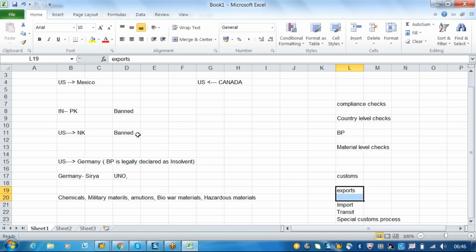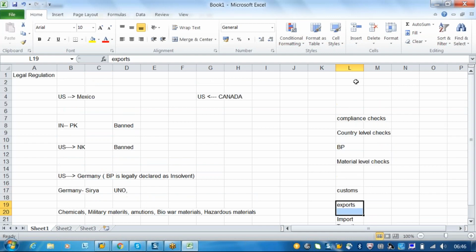That is controlled in the GTS via the legal regulation. Legal regulation is, I can say, the heart of your GTS module. Without legal regulation we cannot proceed, or we cannot do a single transaction in GTS. For whatever checks or screening we have to do, it has to be done only through the legal regulation.